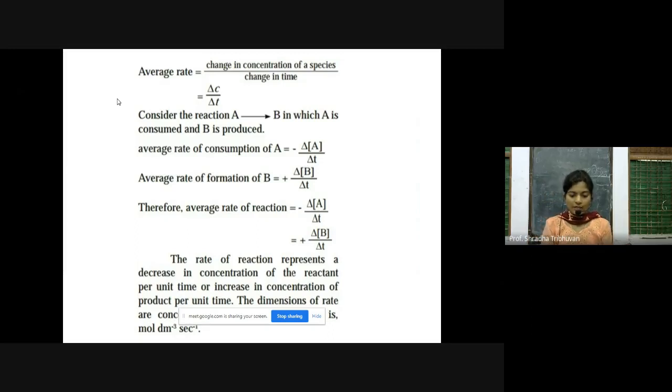The rate of reaction represents the decrease in concentration of the reactant per unit time or the increase in concentration of the product per unit time. So hence you can see that the dimensions of rate are mole per dm cube per second. Why mole? Because it is concentration. Per dm cube, and second because it is time inverse.